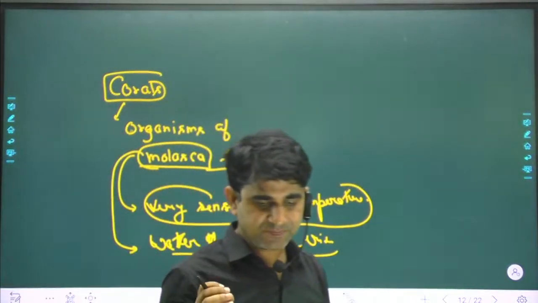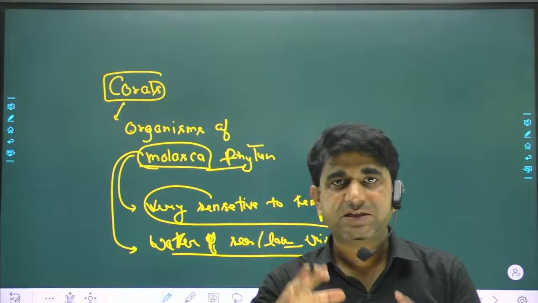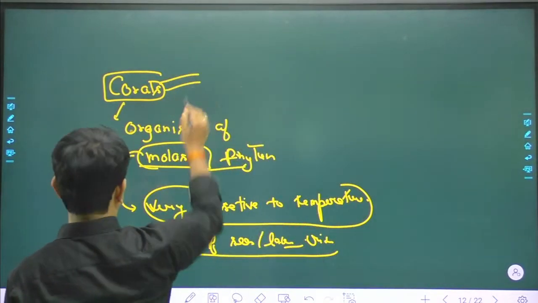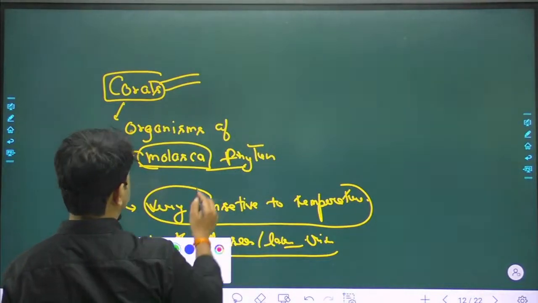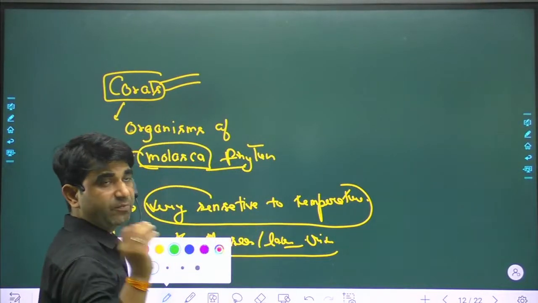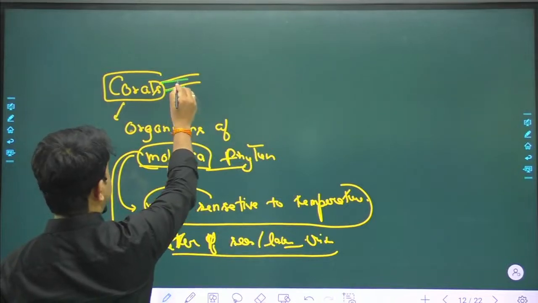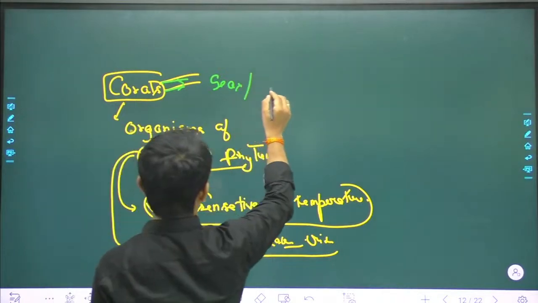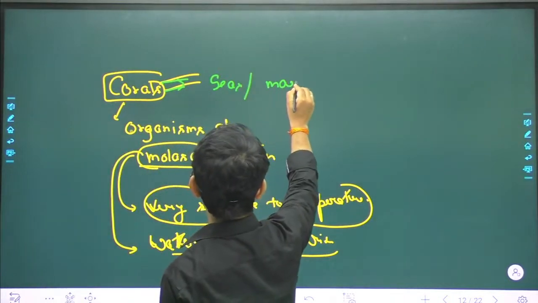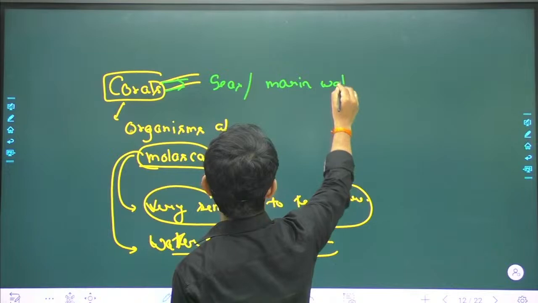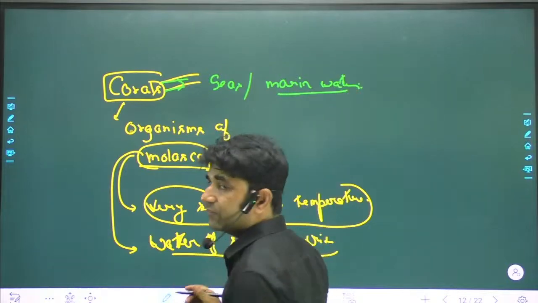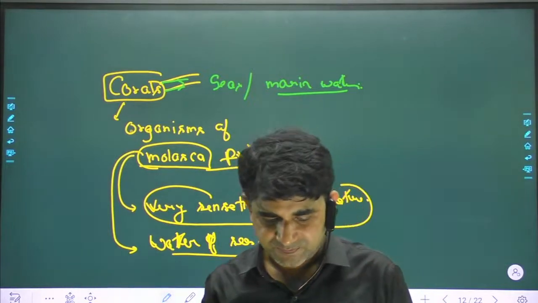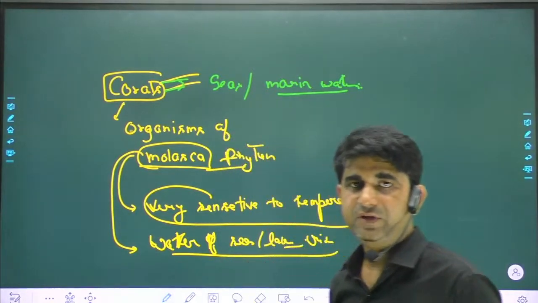But coral reefs are mostly found in the seas, because we are talking about corals, and for UPSC these are very important. Corals are generally found in the seas, or you can say in marine water. So why are these important, and why are we going to study this?